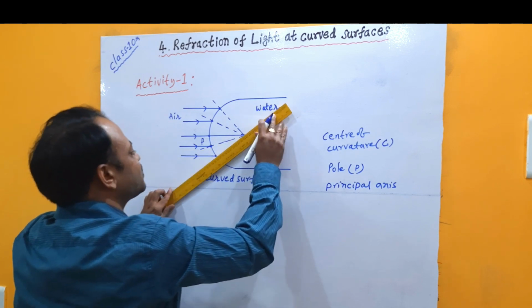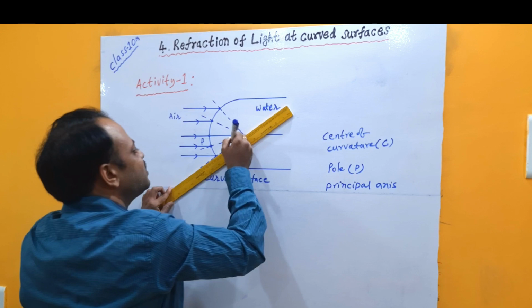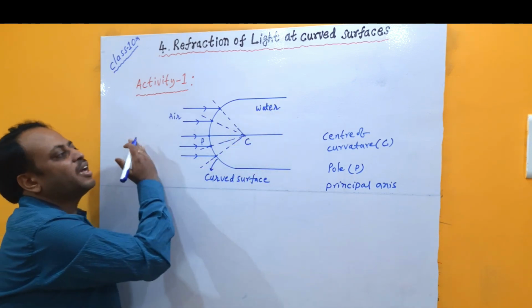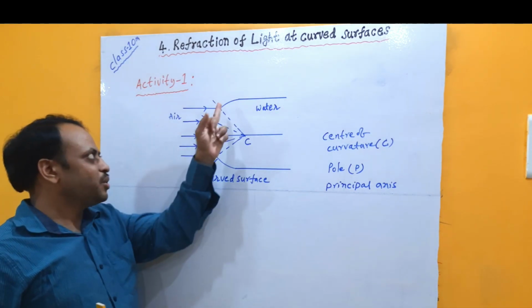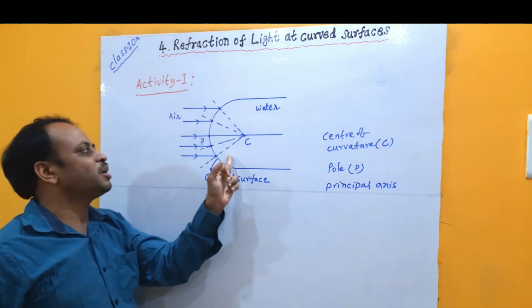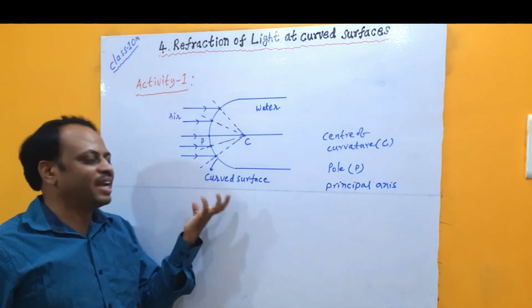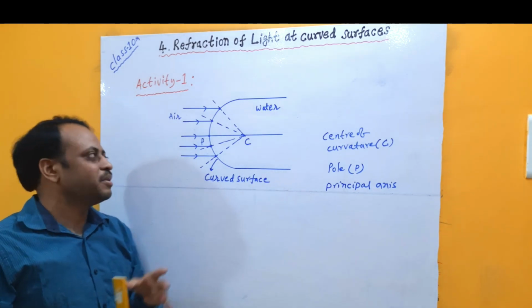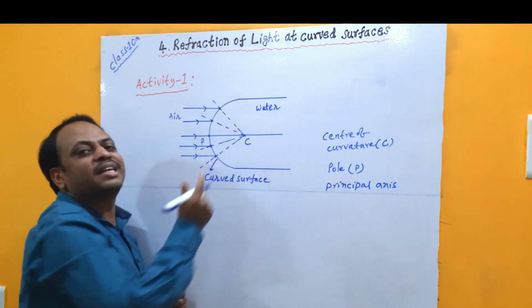Now let us discuss, depending on from which medium to which medium, that is rarer to denser or denser to rarer, if light rays enter from air to water or water to air, how their path will be. Now we have an idea how to draw the normal for the incident ray. Let us study certain behavior of light rays when they enter from rarer to denser medium or denser to rarer medium. The surface may be convex denser or concave denser.